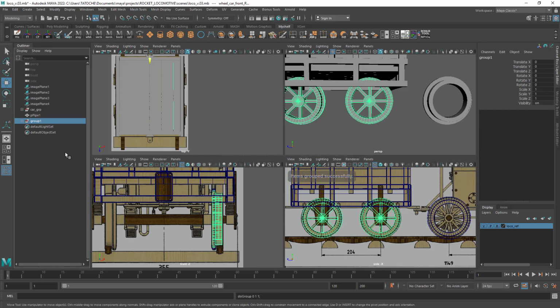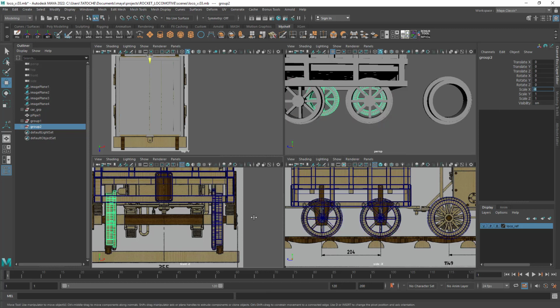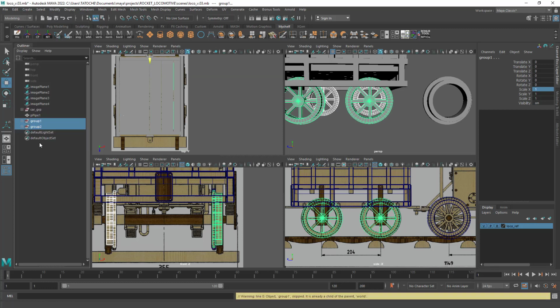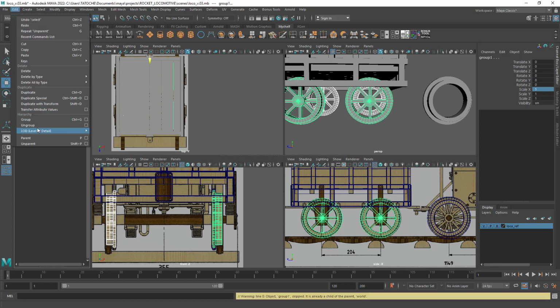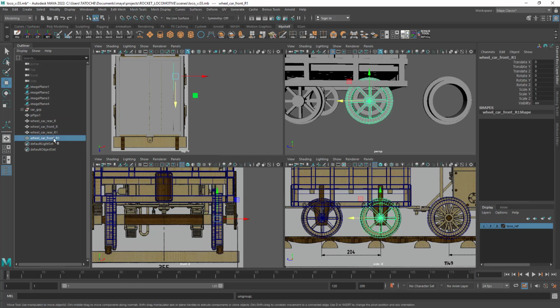Ctrl G to group the two right side wheels. Ctrl D to duplicate it and set the scale X to -1. Okay, now we need to ungroup. Next, we can rename the different sides.